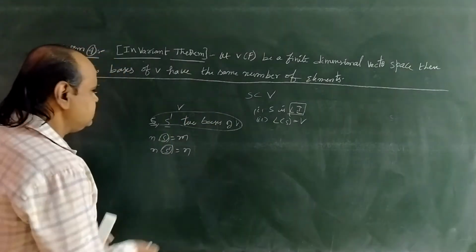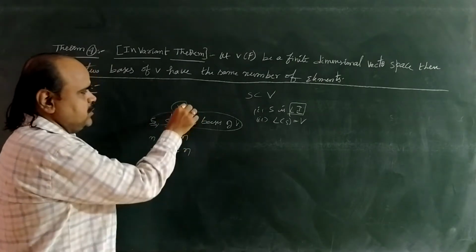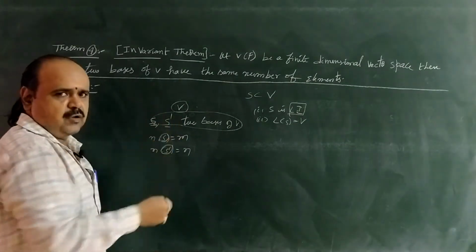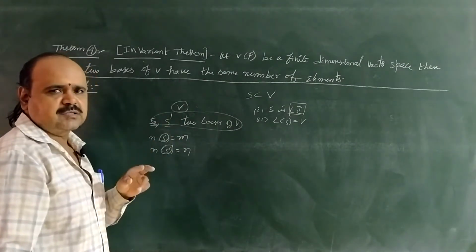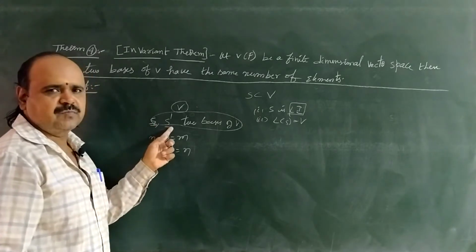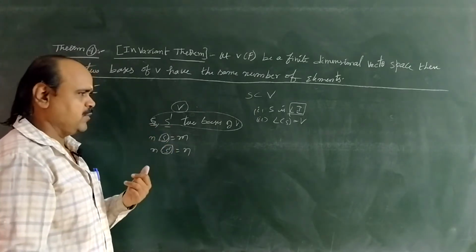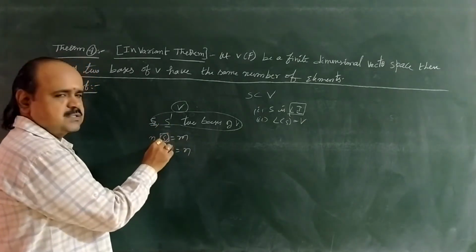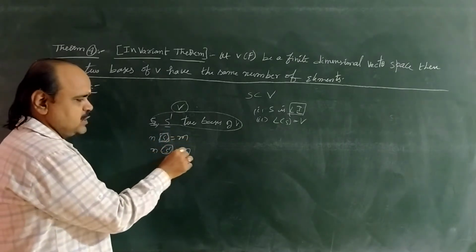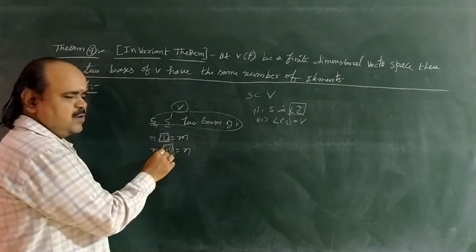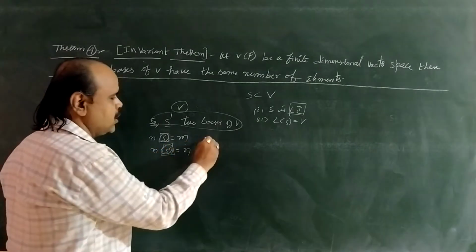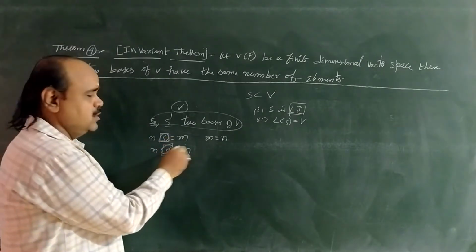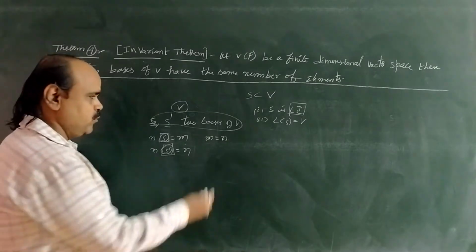So here in this theorem, capital V is a finite dimensional vector space. This capital V has two bases, S and S dash. Now we are going to prove the number of vectors or elements in S and S dash are equal. Suppose n of S equal to m, that means the number of vectors in capital S is m, and n of S dash equal to n, that means the number of elements in S dash is n. Now we are going to prove these two are equal. So we are going to prove m equal to n.